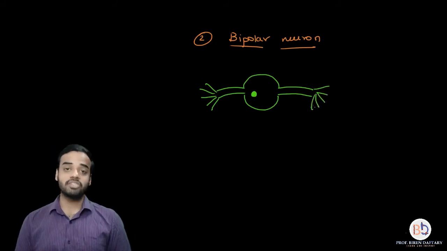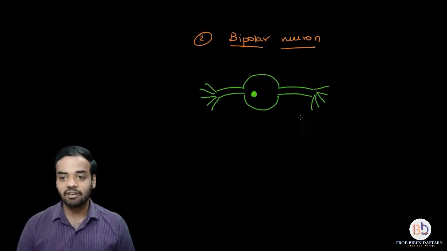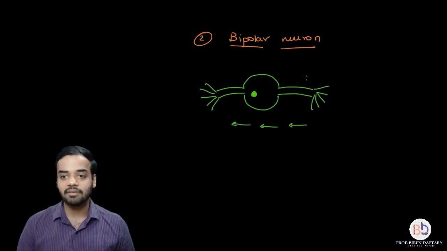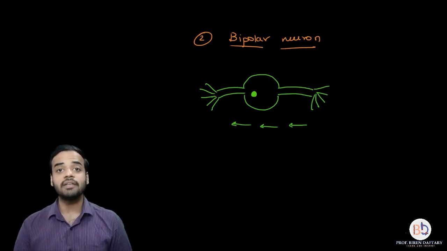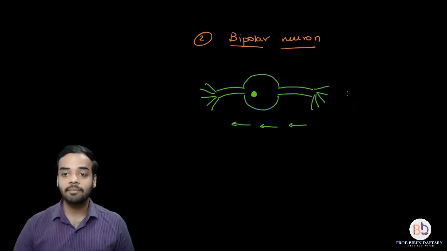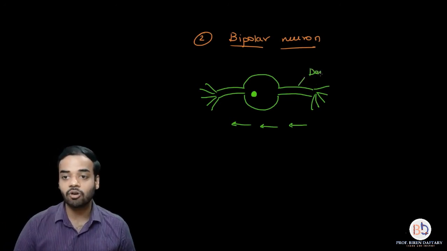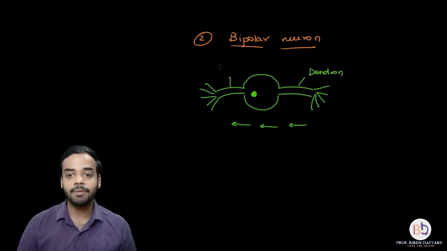Now over here, if I ask you the question, let us just revise. Which branches are these? Then obviously one of them will be dendron, one of them will be axon. Suppose if I say that the message is traveling in this direction from right to left, that means the message is coming into this fiber, the right fiber, then it is going into the cyton, then into this left fiber. Then can you guess which will be the right fiber, which will be the left fiber? So the right fiber in this case, if the message is passing from right to left, it will be what? It will be dendron, because dendron receives the message first, and the left fiber will be your axon.